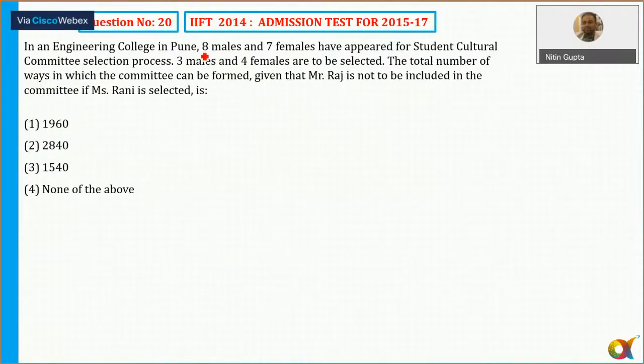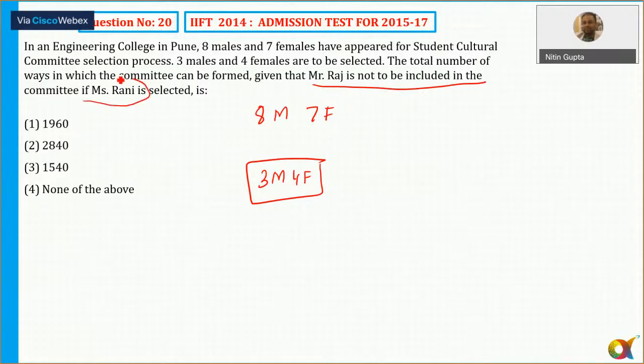Males and females have appeared for a student cultural committee selection process. 3 male and 4 female need to be selected. The total number of ways in which a committee can be formed, given that Mr. Raj and Ms. Rani can't be selected together. So first of all, let's see in how many ways the committee can be formed.